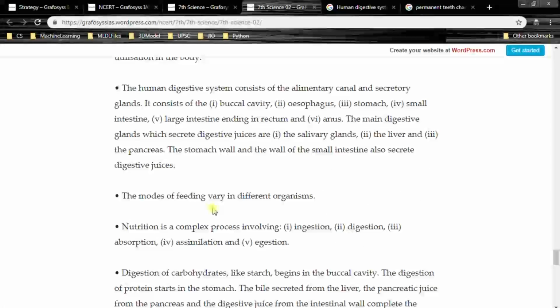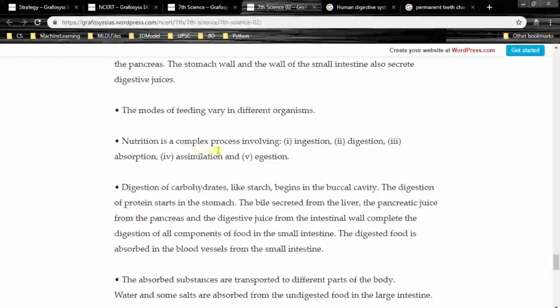The modes of feeding may vary in different organisms. Nutrition is a complex process involving ingestion, digestion, absorption, assimilation, and egestion. Digestion of carbohydrates such as starch begins in the buccal cavity. The digestion of proteins starts in the stomach.